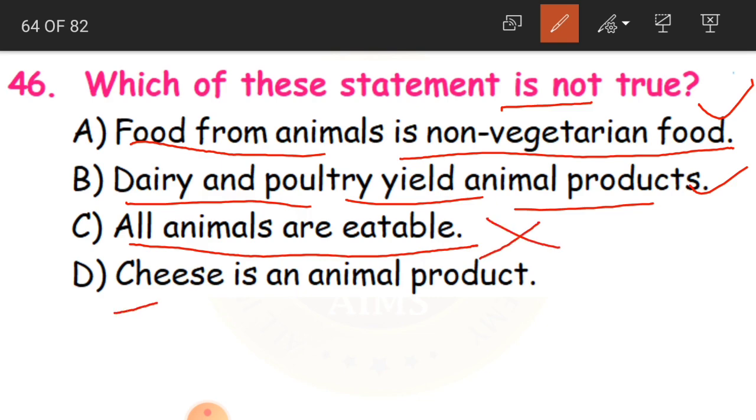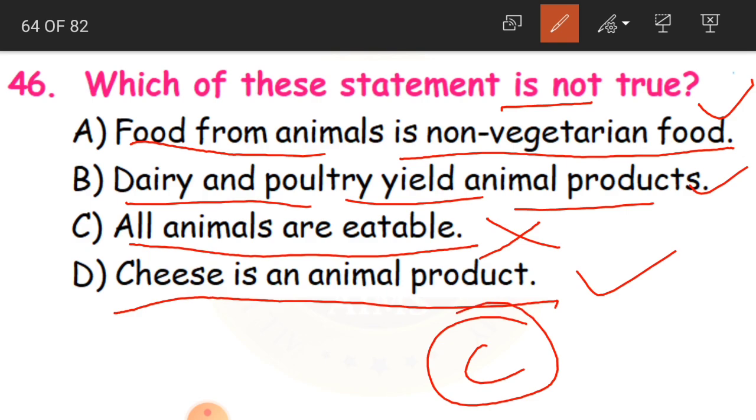Cheese is an animal product. This is also true. Why? Because cheese is made from milk, and milk again is from the cow. So this is correct, an animal product. So what is our answer? C. C statement is not true. Clear, children? Yes, now.